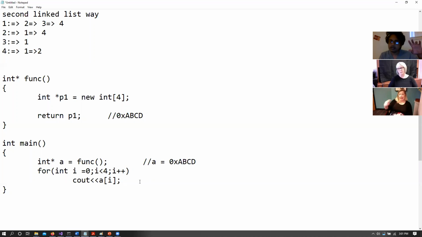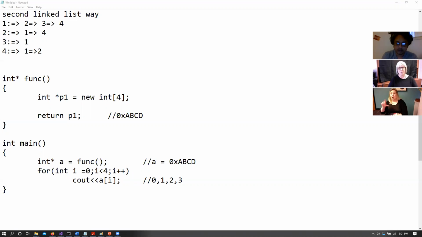Think of the heap memory as a global memory that is available across all your programs. So in the heap memory, once we have this, when we try to print out these values, we will actually print out 0, 1, 2, and 3. Right? Because the heap memory is global, it is not within the stack.